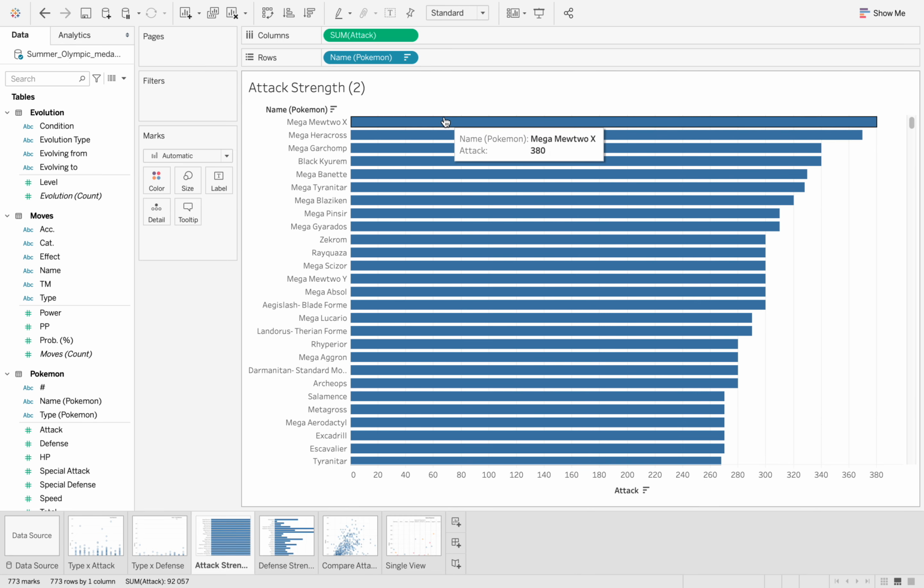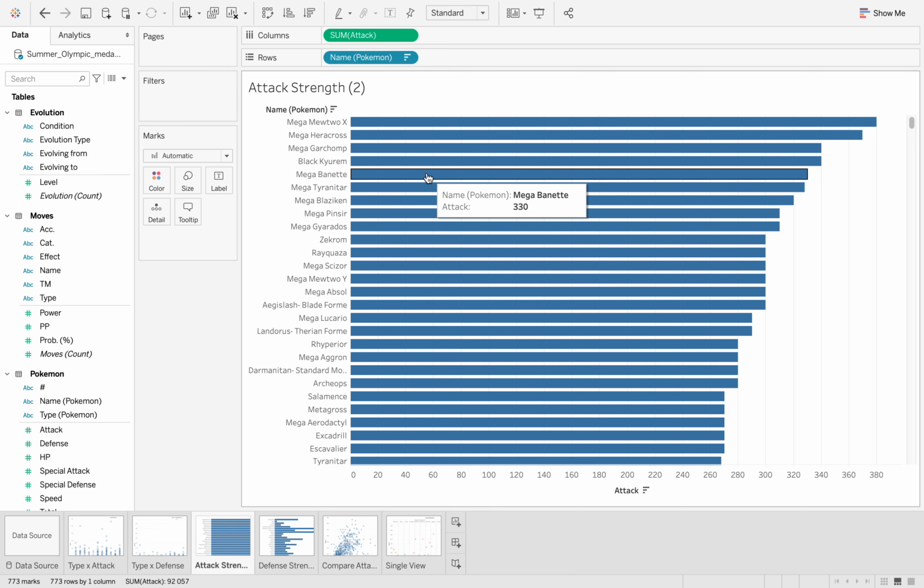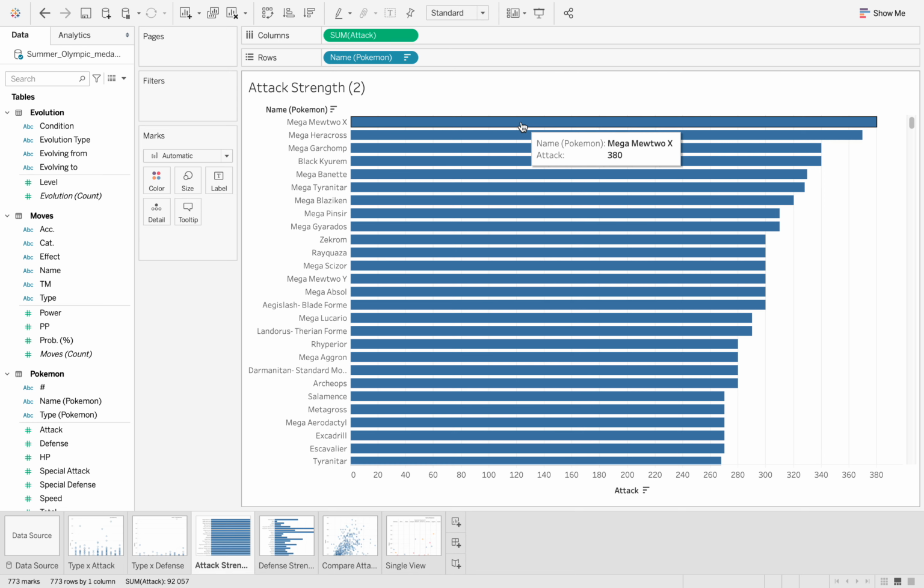It has loaded, and then we see that Mega Mewtwo X has a great strength. You can go back still, but because my Tableau is busy loading slowly, I can't now move back to the other storyboards because of the size and length of the video. But you can see already that okay, Mega Mewtwo in attack is good.